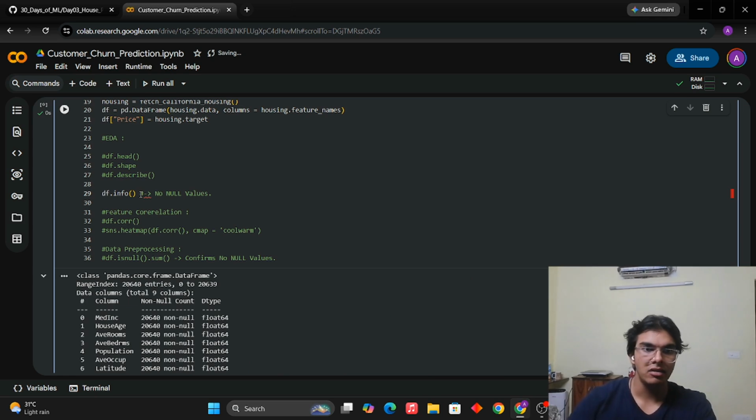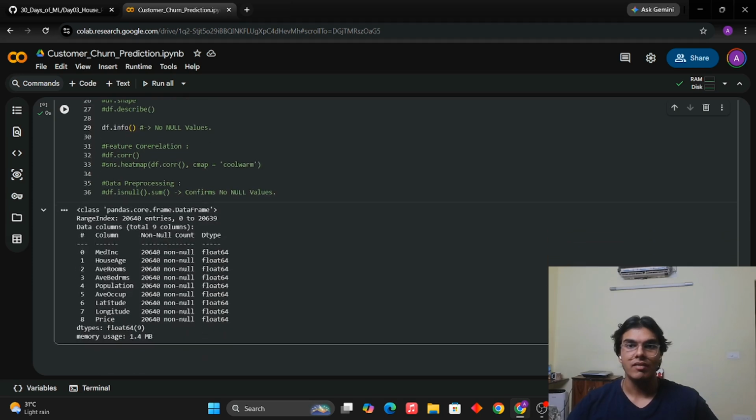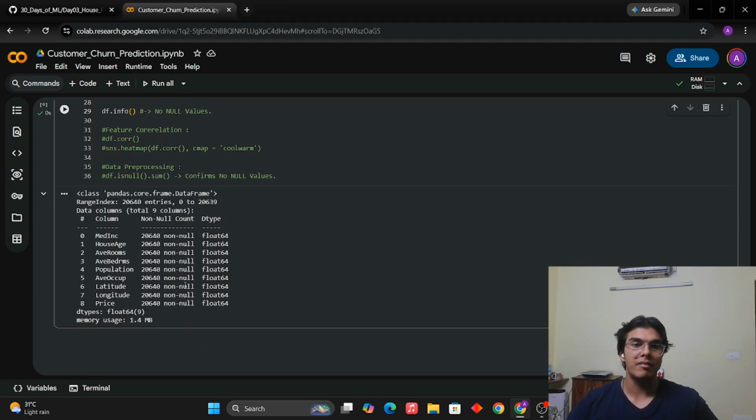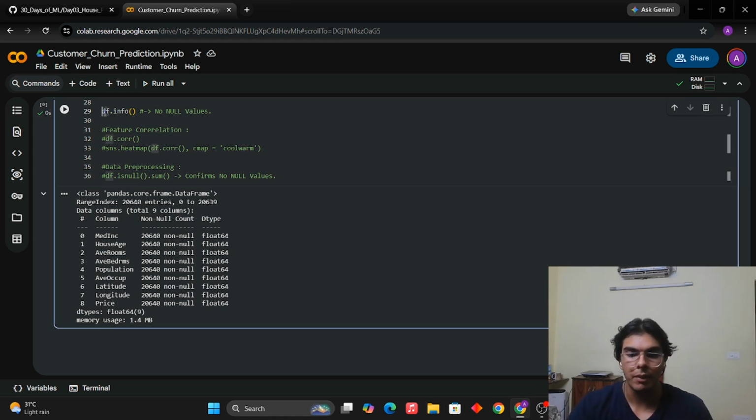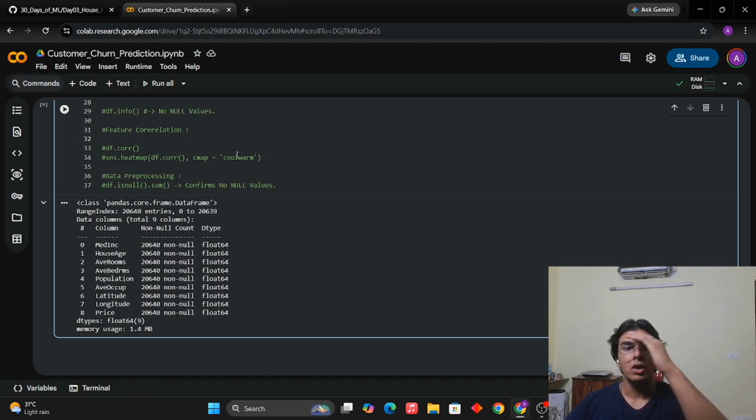So we go on and run this, and df.info gives us an idea as to what is the non-null count. Okay. So if there was any element, any feature which had a null value, this would give us some value. So the non-null count is 20,640, which means that there are no null values in this data set. So it's a pretty easy problem to implement. Comment this out again. Feature correlation, again, something we did in the last video.